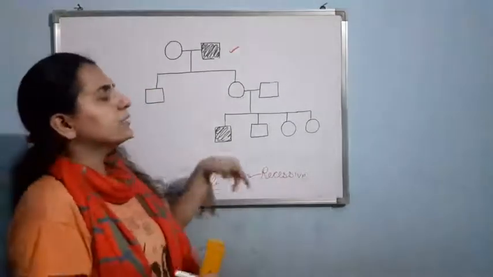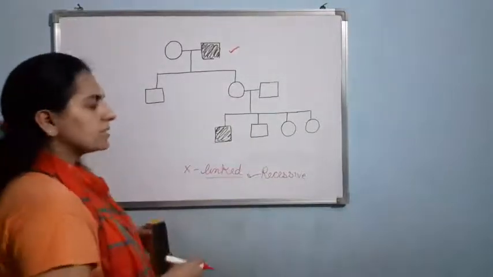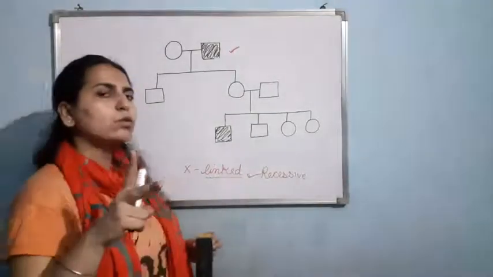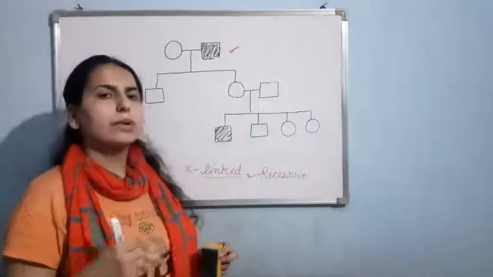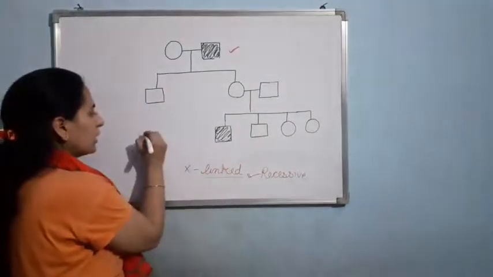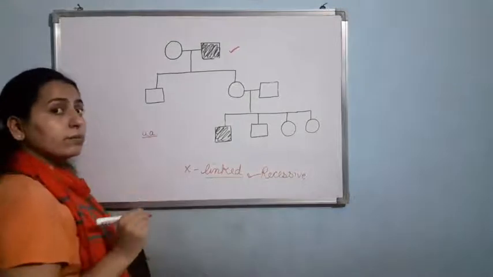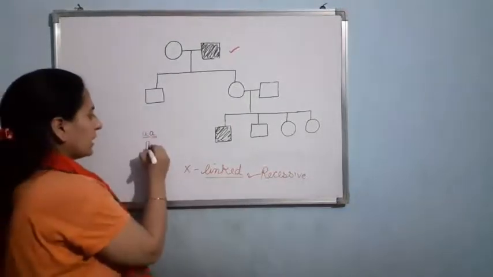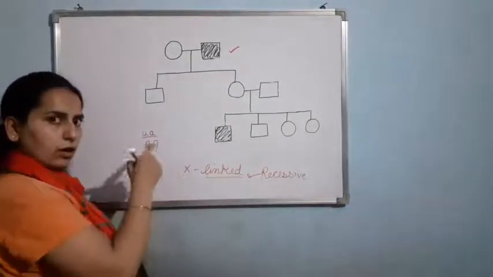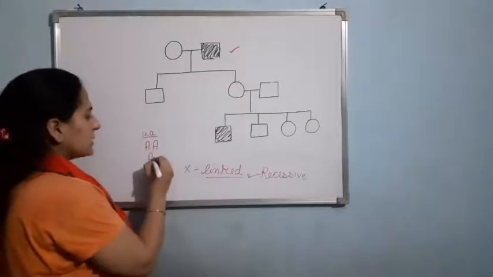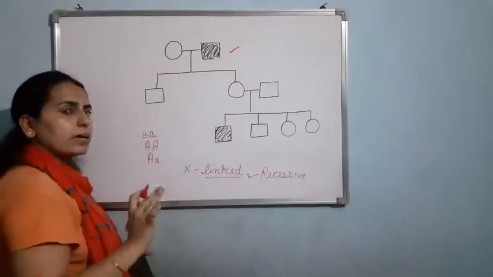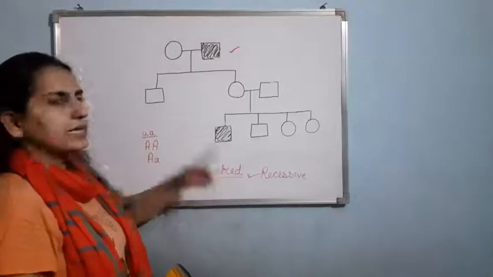Now I have to write the genotype. In recessive, as you know, when the homozygous recessive alleles will be present, that is small a condition will be there, it will be affected. But if capital A will be there, it will not be affected. Capital A, small a will be there, it will again not be affected. But now it is X-linked.